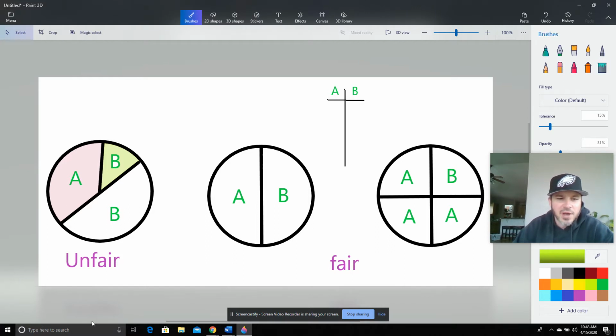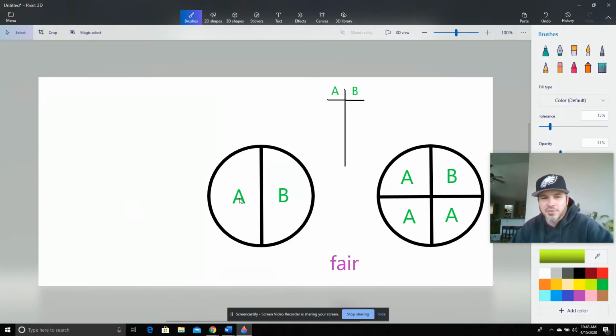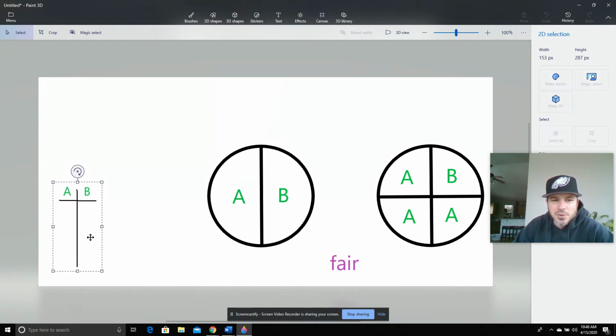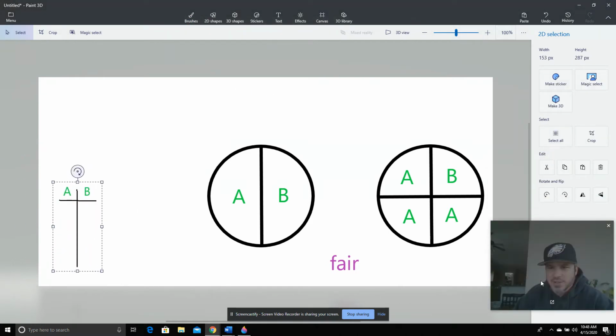So that's the first thing. It's got to be fair. So we're looking for equal sections. This is an example of not fair, so let's get rid of it. Then from there, we've got these two over here that are fair. All right, so these guys are fair.